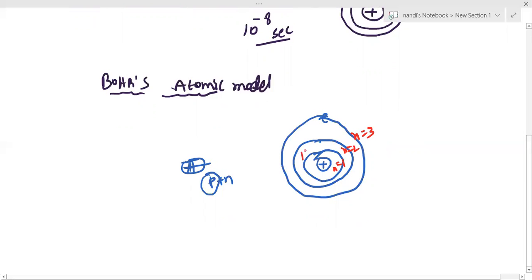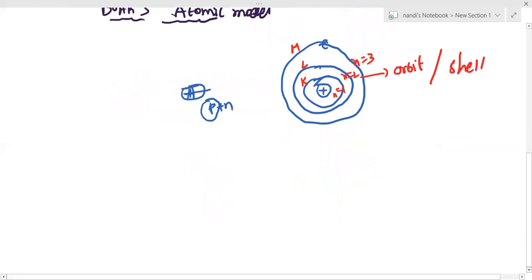Or another name, they give other symbols: K, L, M, like that. These are the stationary orbits, or shell, or orbit. So we represent them with K, L, M, N, or 1, 2, 3. Clear? And next, stationary orbit. These orbits or shells we call stationary orbits.